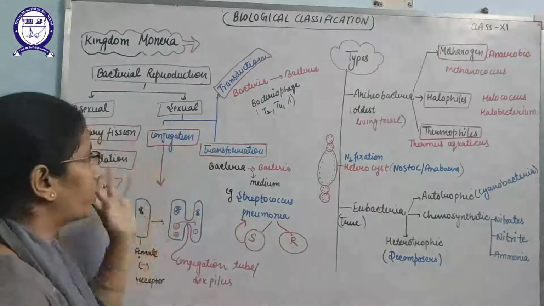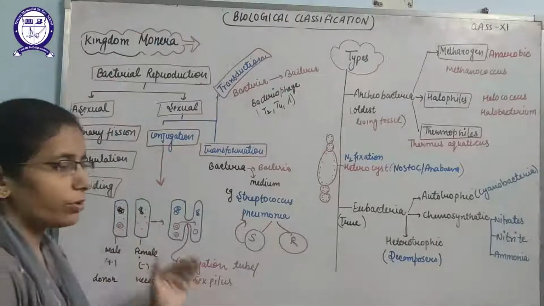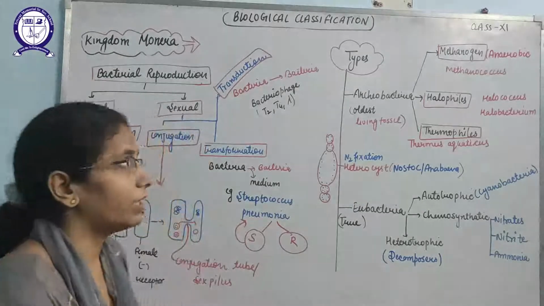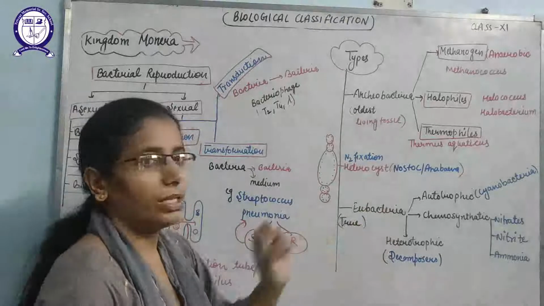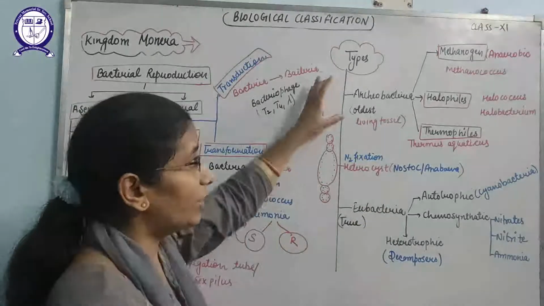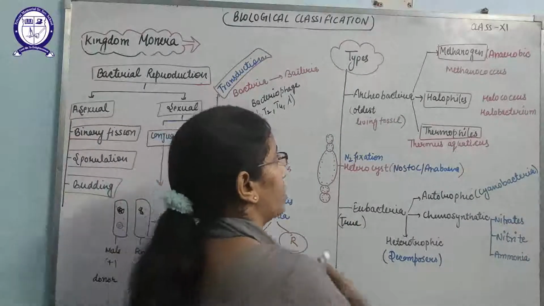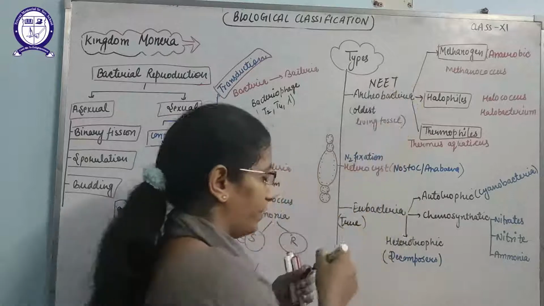So these are the asexual reproduction and sexual reproduction. Now the question is, what are the types of bacteria? How can we classify the bacteria? Bacteria are of two types mainly, archaeobacteria and eubacteria. Archaeobacteria is known as the oldest living fossil, and this question comes many times in the NEET also: give the example of the oldest living fossil.